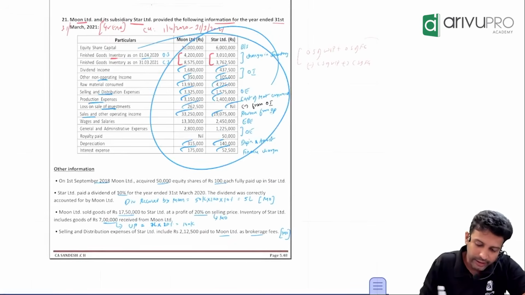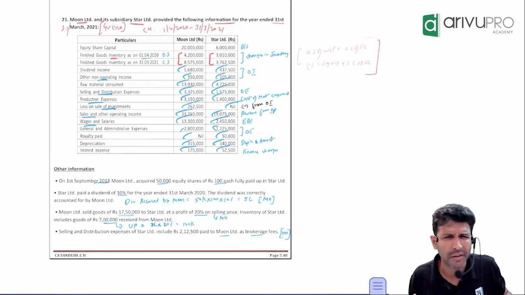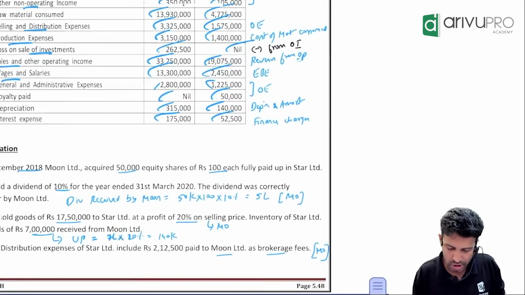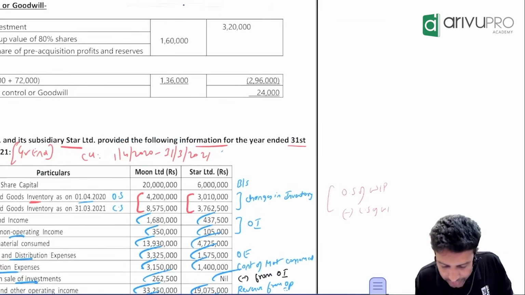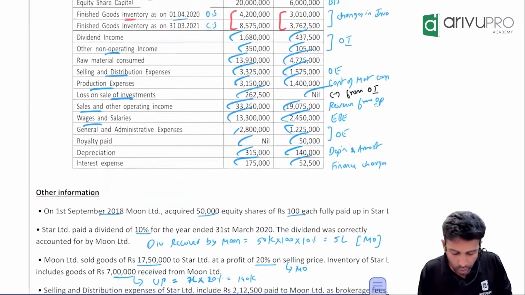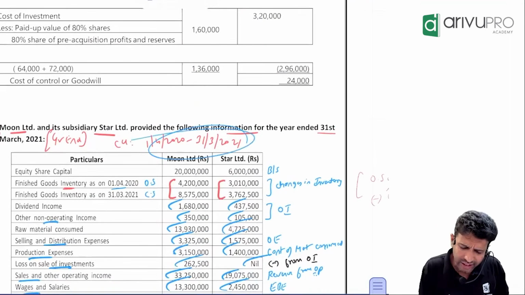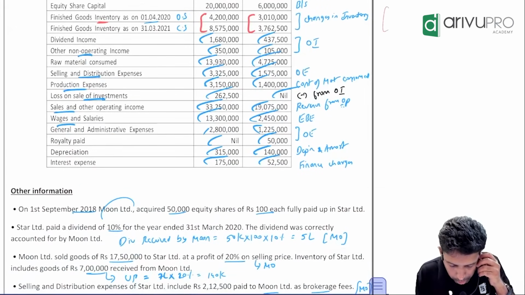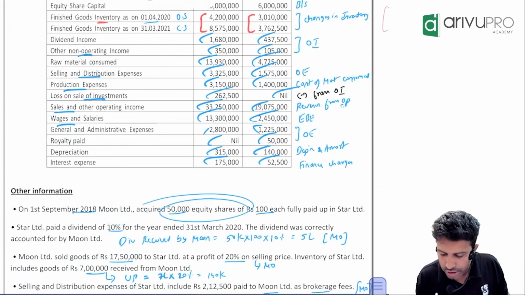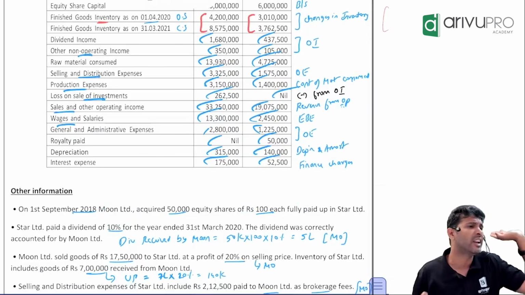Now, these are the data given to you in the question. We have taken it and dumped it. Now, some adjustments they have given. Some 4 or 5 they will give. That's pretty much the expectation. Okay, check. Sir, our current year is this. Keep this in mind. On 1st September 2018. Is 2018 the current year or almost 3 years back? 3 years back. What happened? Moon Limited acquired 50,000 shares of 100 each in Star. So is the date of control in the current year or 3 years back?